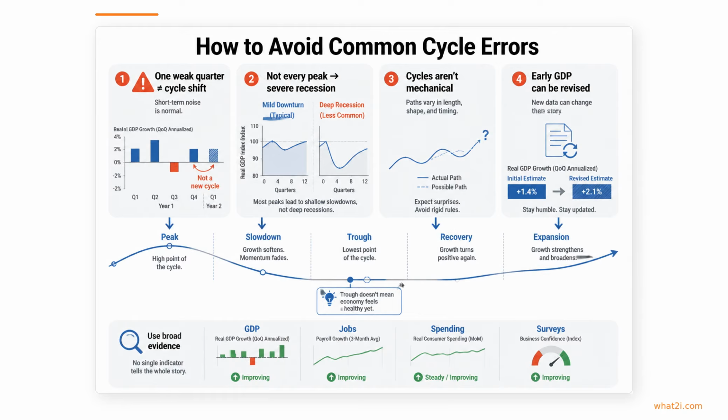The main takeaway is to stay broad and patient when reading the cycle. One weak quarter does not guarantee a full turn. Not every peak leads to a severe recession, and because GDP can be revised, the best approach is to weigh multiple signals rather than rely on any single report.